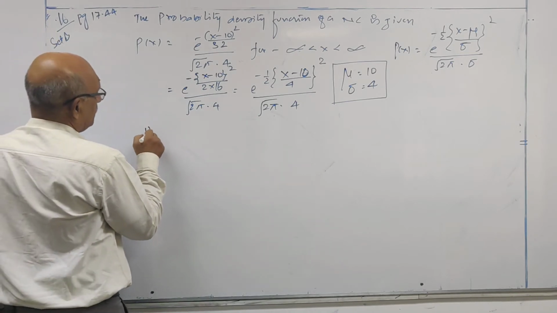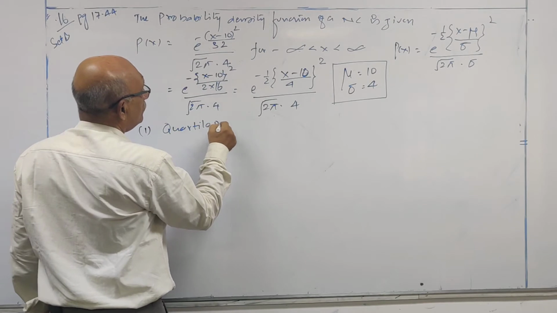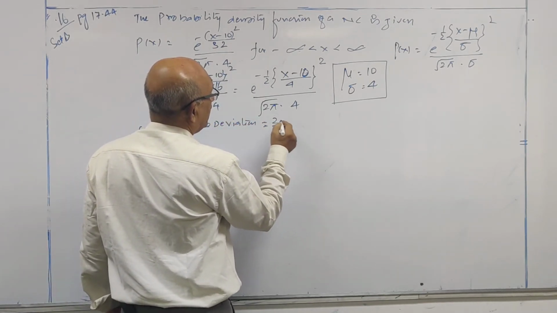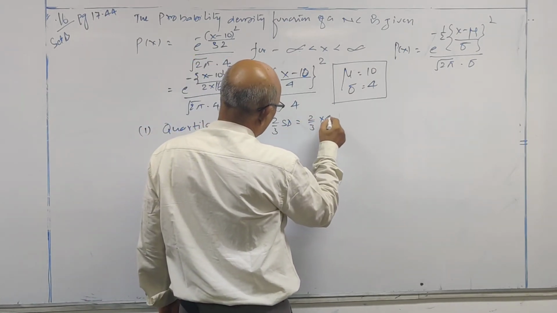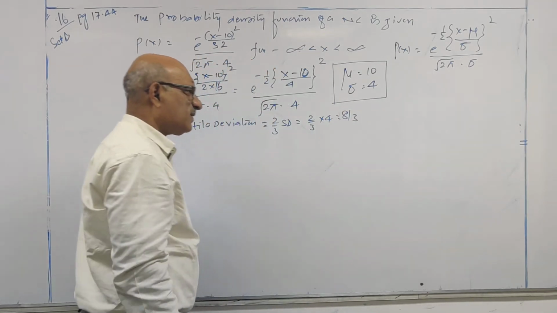So first question, quartile deviation. Quartile deviation is equal to 2 by 3 into standard deviation. 2 by 3 into standard deviation, which is 4, so this is 8 by 3.